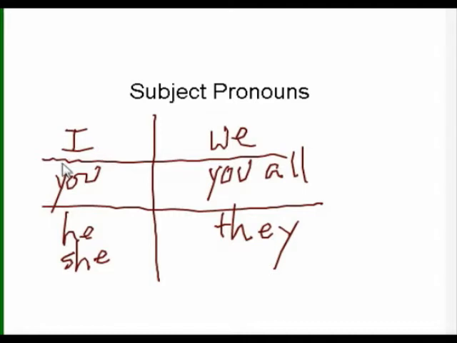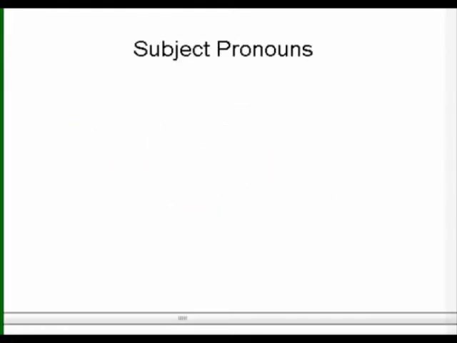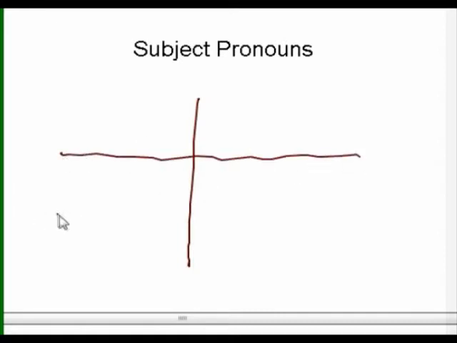Vertically, on the top row here I have first person subject pronouns, on the second row I have second person subject pronouns, and on the third row I have third person subject pronouns. Keep those English subject pronouns in mind as we take a look at the Spanish subject pronouns. We're going to make a similar chart to put them on. And we'll start on the singular side of the chart.